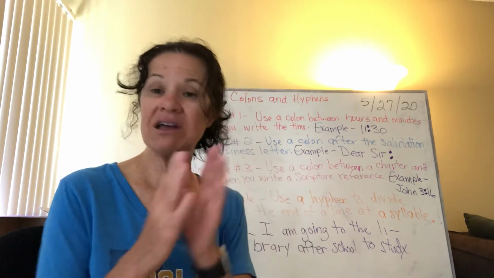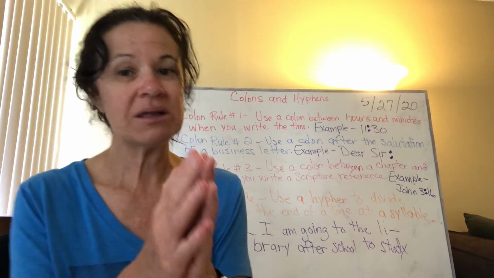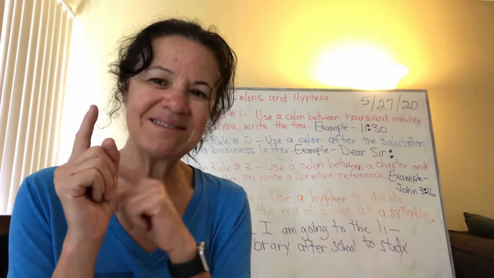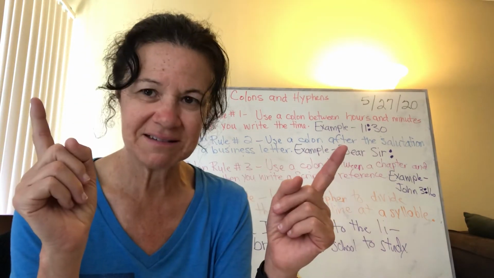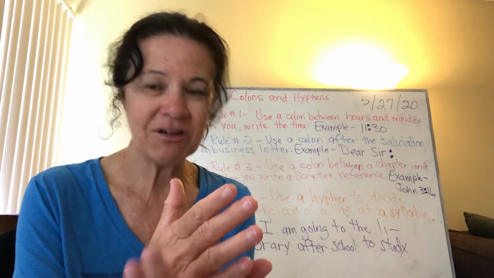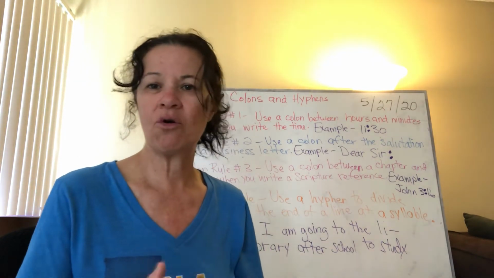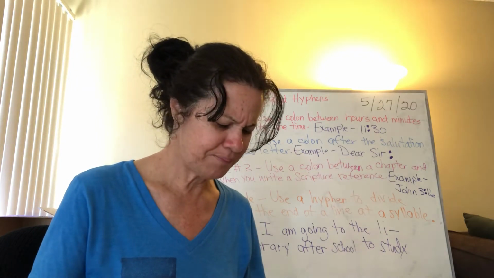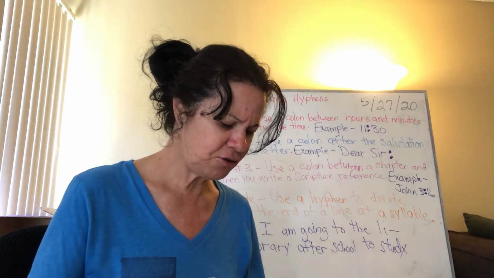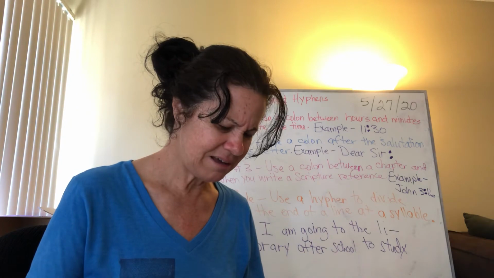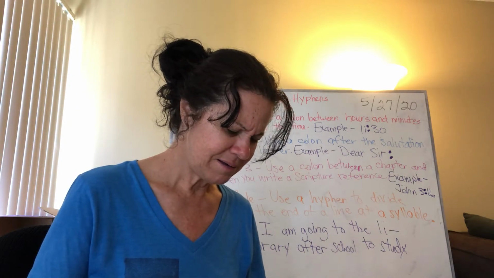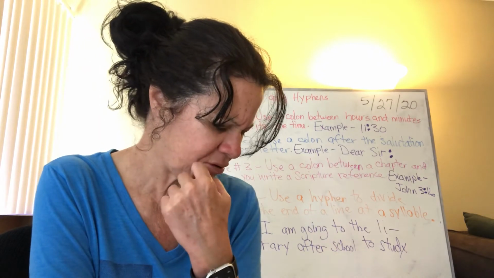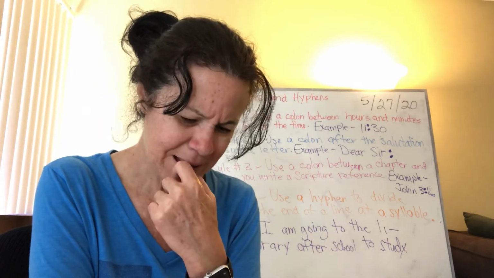So if it doesn't have a connecting word again, it doesn't have the word and, but, or, nor, for, or, yet, then you're going to put a semicolon between the two sentences. If it does have a connecting word, and, but, or, nor, for, yet, put a comma before that connecting word, okay? You don't need to do letter C. I might explain that to you later, but don't worry about doing letter C or letter D, because we write all the time.